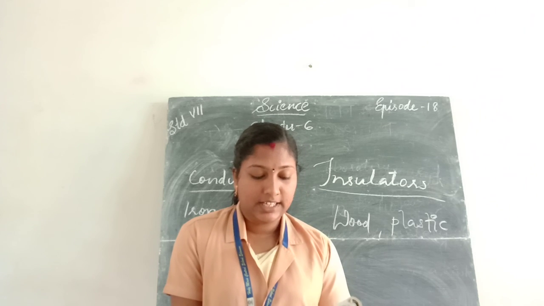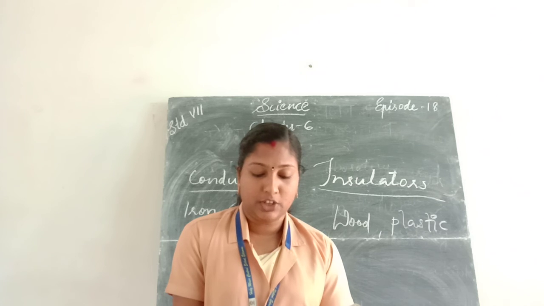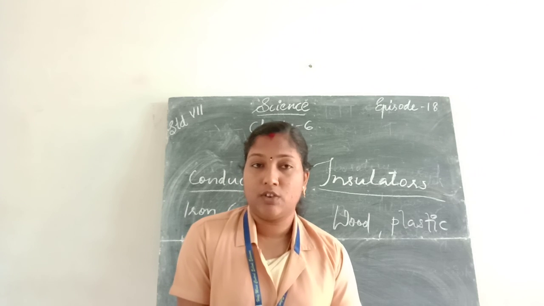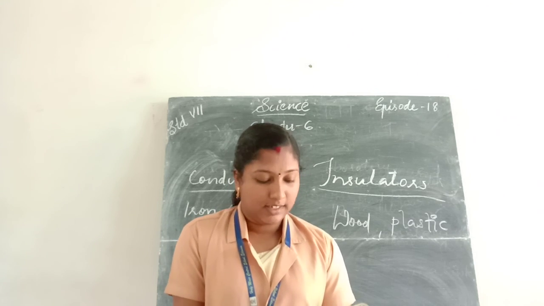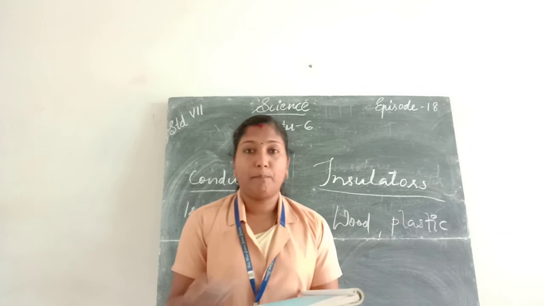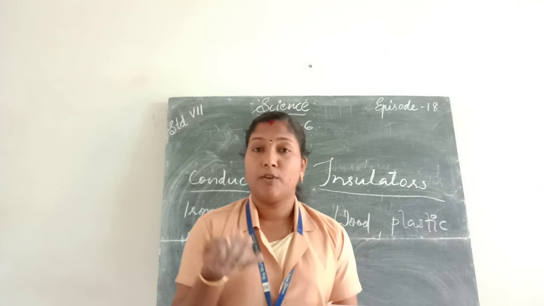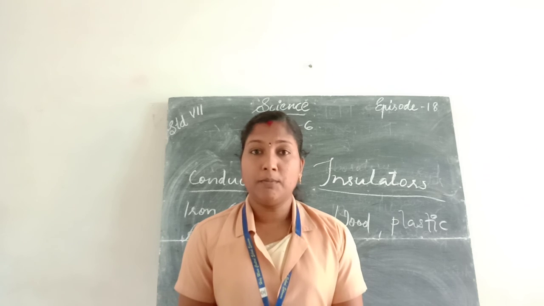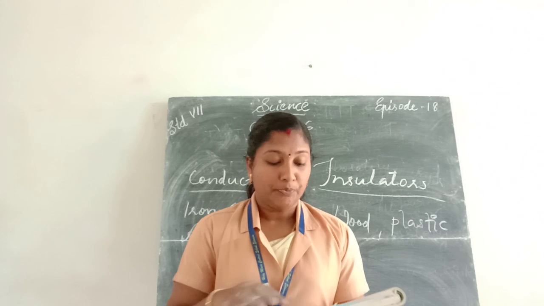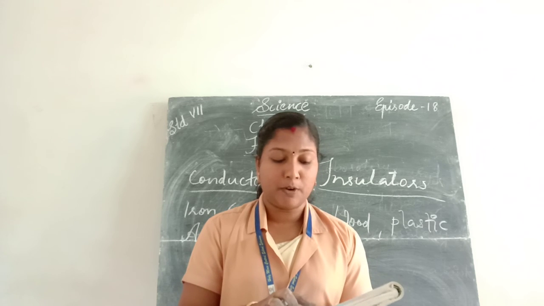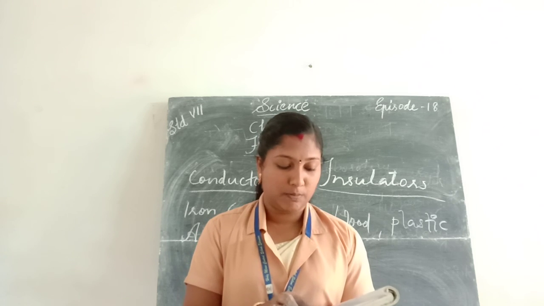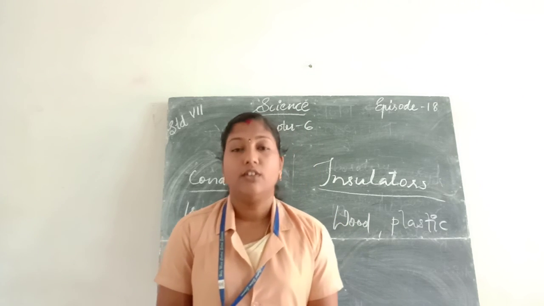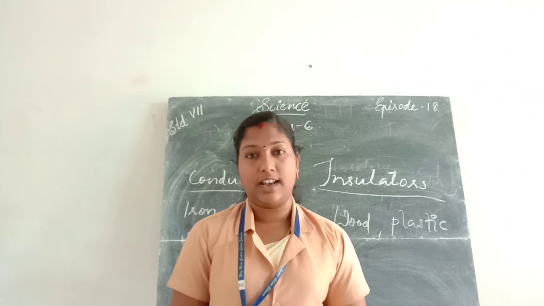Then, stainless steel pans are usually provided with copper bottoms. We know the pan is present in our kitchen. Copper is a metal, so it is a good conductor and allows heat to flow through it faster. The reason for this could be that copper is a better conductor of heat than stainless steel, so the copper gets heated faster than the stainless steel.